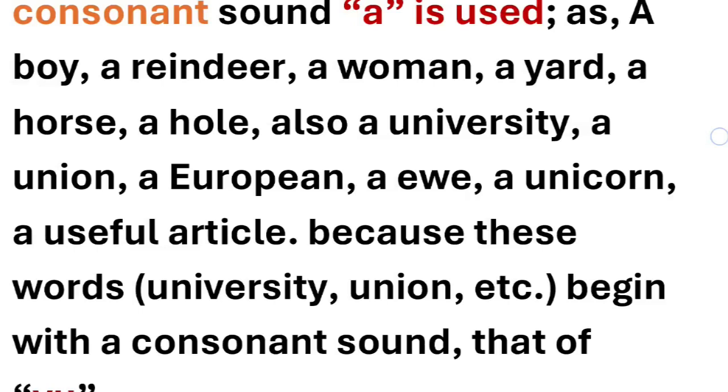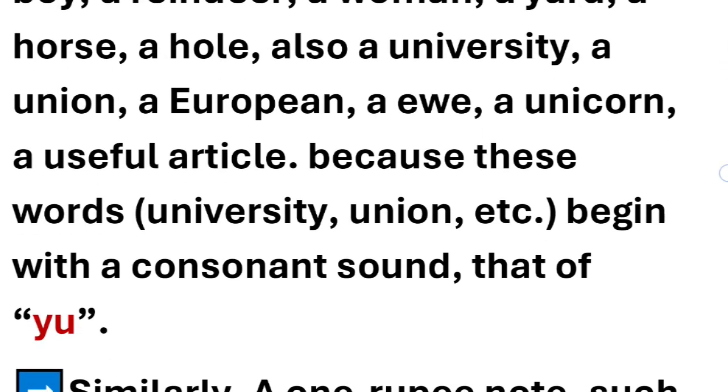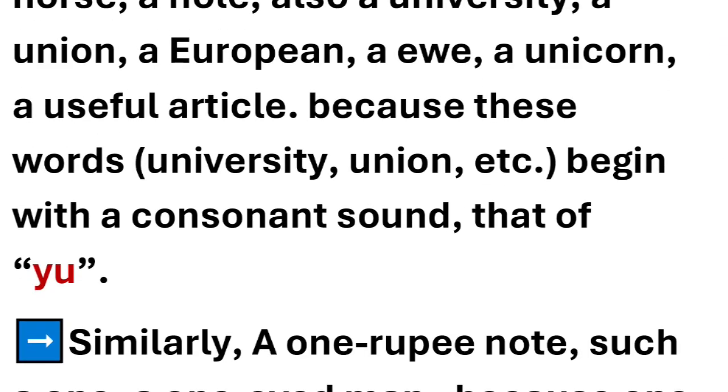a horse, a hole, a university, a union, a European, a unicorn, a useful article are also examples. Because these words, university, union, and so on, begin with a consonant sound, that of y, as in year, European, union, unicorn.